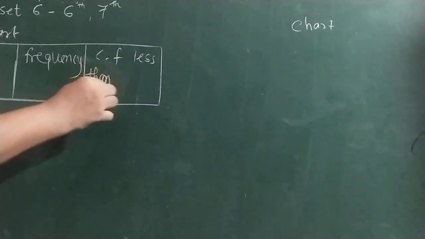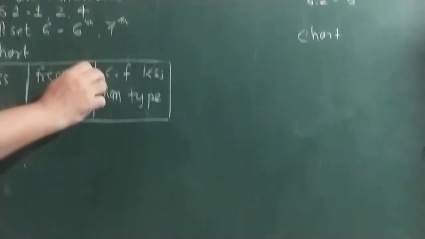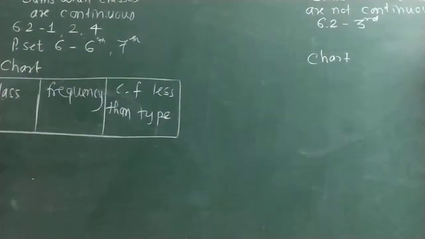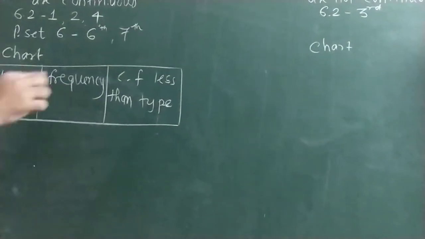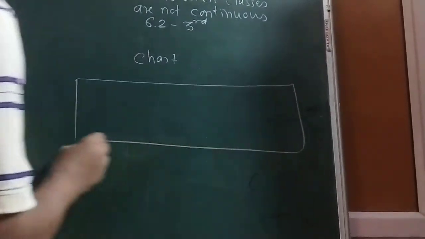In 9th it was less than and more than, here only less than type. Shortcut of CF, I am again repeating, cumulative frequency less than type. Class frequency is given in the question paper.